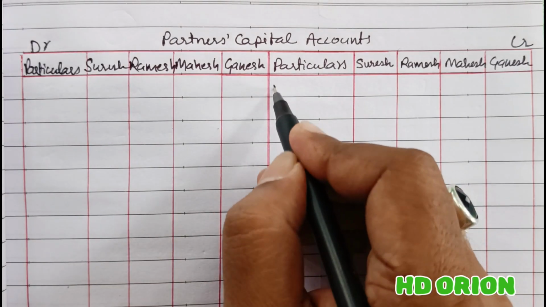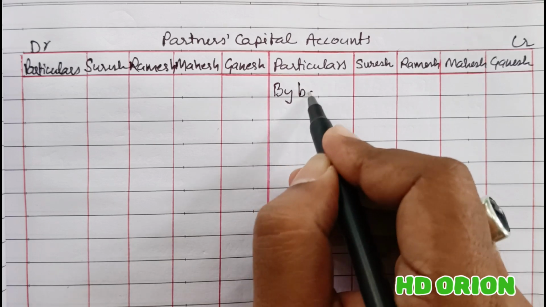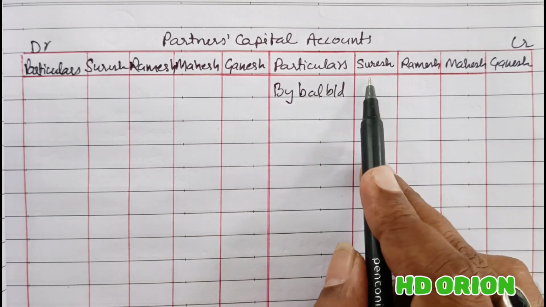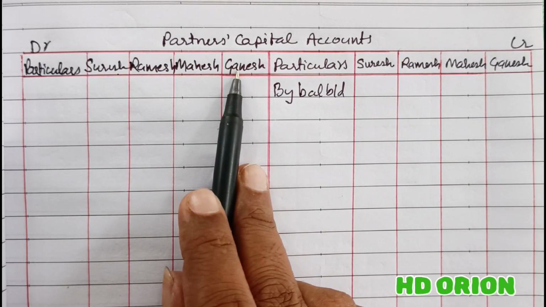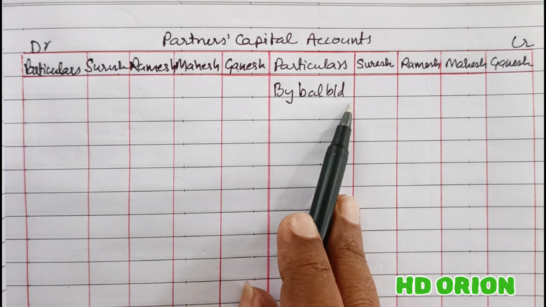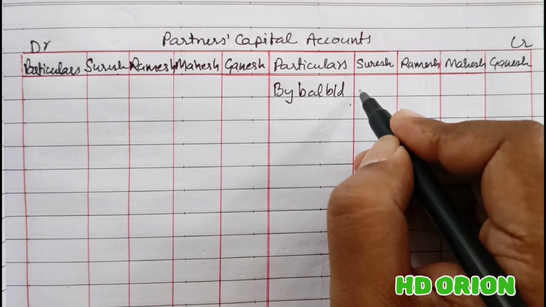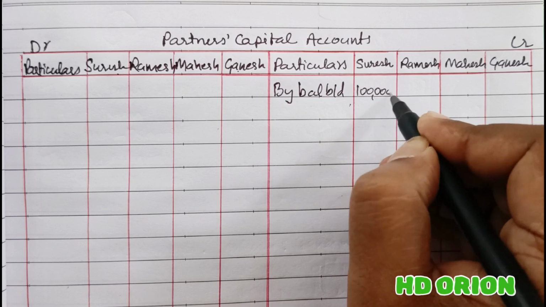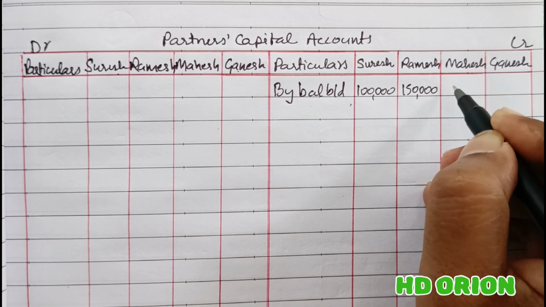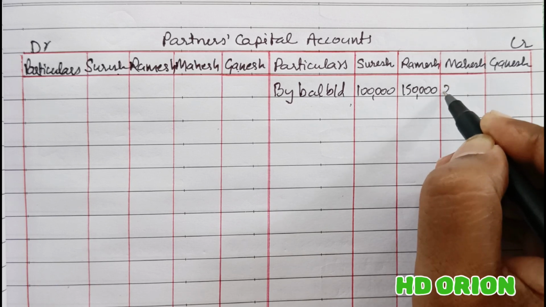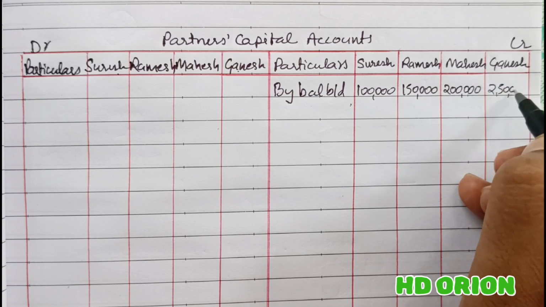So partners capital account, together we will prepare for all the four partners by balance brought down. Suresh, Ramesh, Mahesh, Ganesh. Now opening balances of capitals as given in the balance sheet, we will write 1 lakh rupees, then 1,50,000, then it is 2 lakh, then 2,50,000.